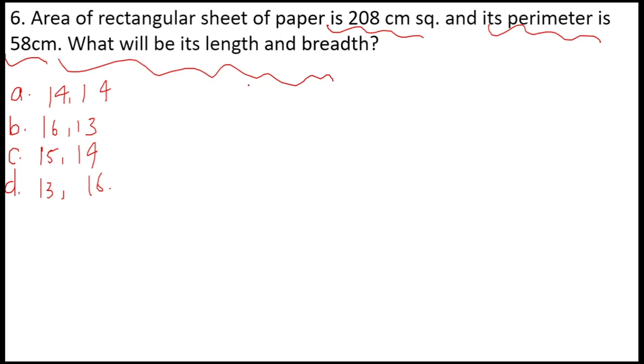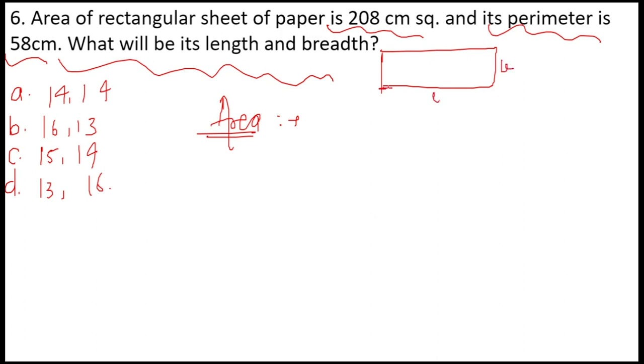The first thing that you have to know is about the area of a rectangle. We'll see the formulas of the rectangle as well as the square at the end of the lecture, but I'll tell you what formulas are required for the given question right now. So the area of a rectangle is length into breadth. This is the length, this is the breadth.